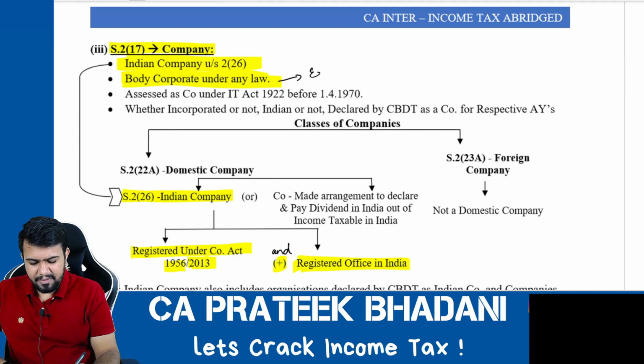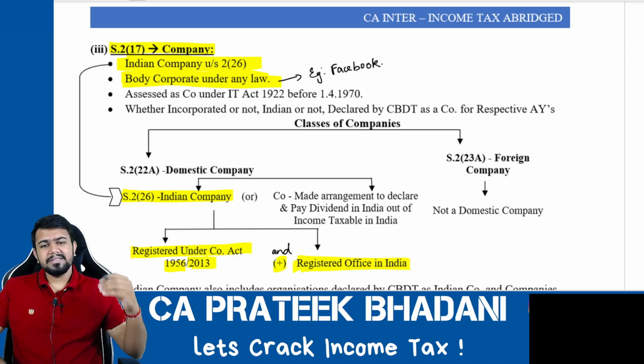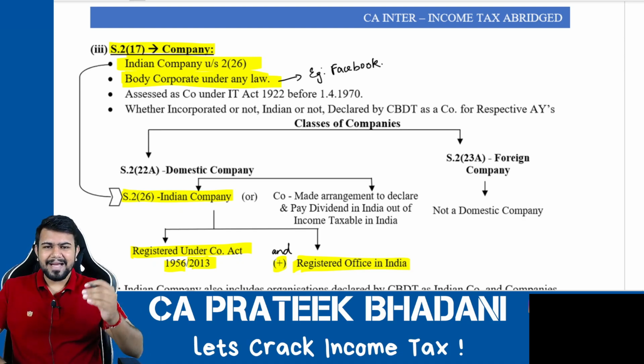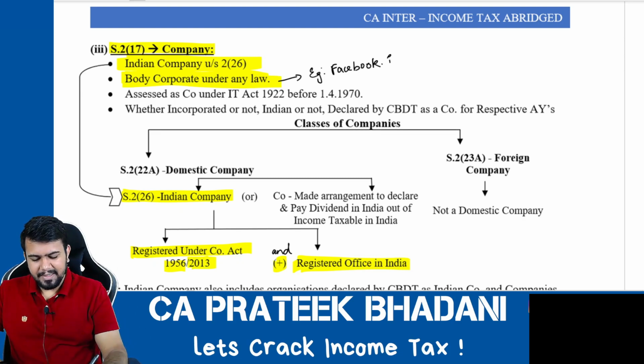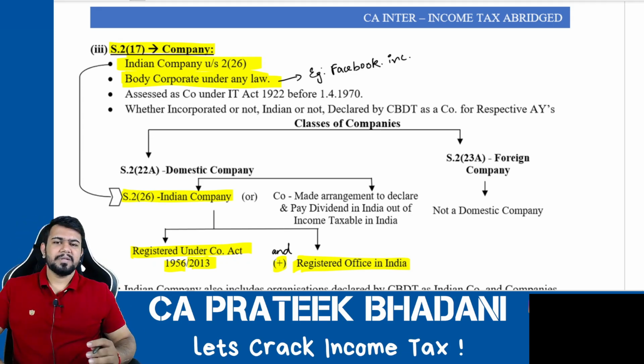So, for example, Facebook incorporation. Facebook is a company, correct? It is registered under US laws. It is not a company as per the Companies Act 1956 or 2013, but still Facebook will be considered as a company under the Income Tax Act 1961.